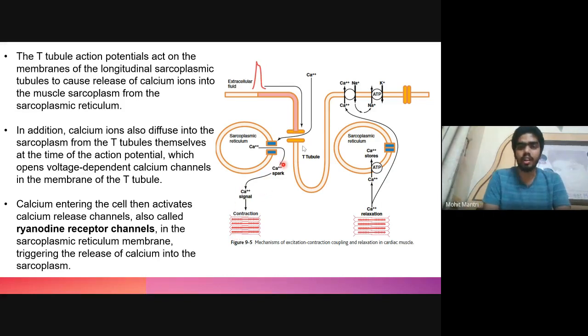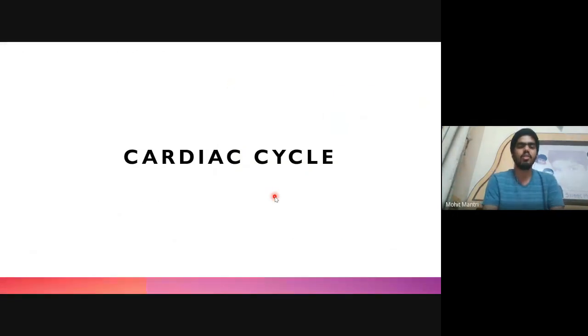So in skeletal muscle, this sarcoplasmic reticulum is very well developed, and all the calcium responsible for contraction is because of the calcium present in the sarcoplasmic reticulum. But this sarcoplasmic reticulum inside the cardiac muscle is not very well developed. So most of the calcium which is coming from the T tubule is responsible for the muscle contraction, and the T tubules in the cardiac muscles are almost 5 times bigger than those of skeletal muscle. So this is the mechanism by which the calcium enters inside the cardiac cell and the contraction of muscle takes place.